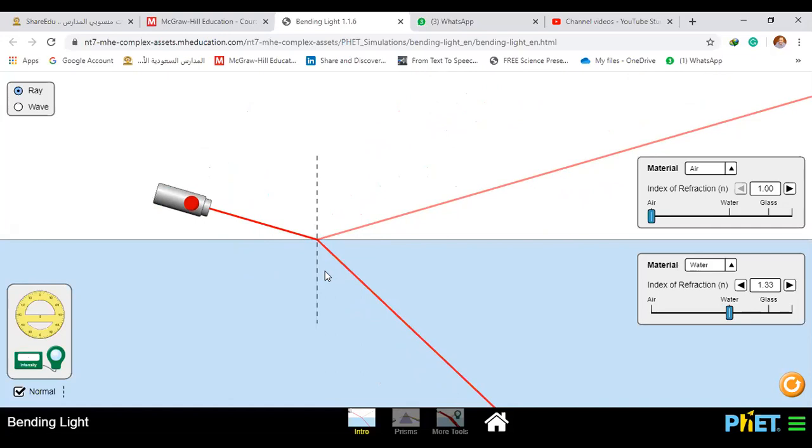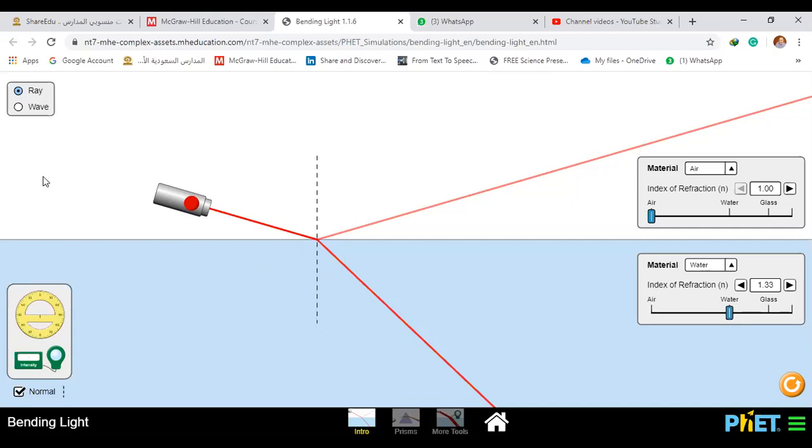Mister, I think when the laser goes, it is separated into two halves: one that goes into the water and one that goes into the air. Okay, Azuz, but you must take care that this is called angle of incidence and this is called angle of refraction. The relation between them, listen to me please.